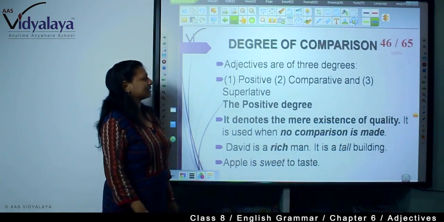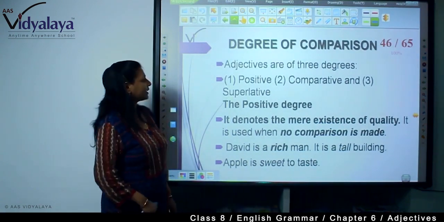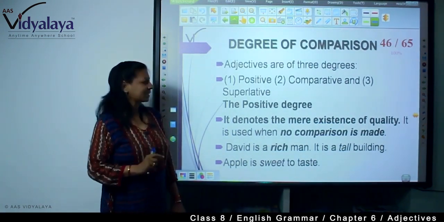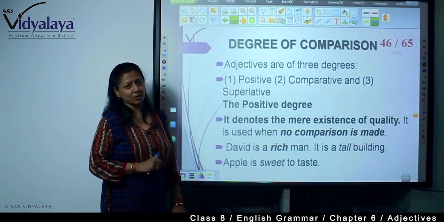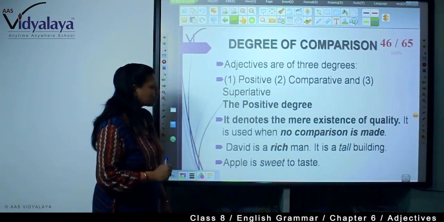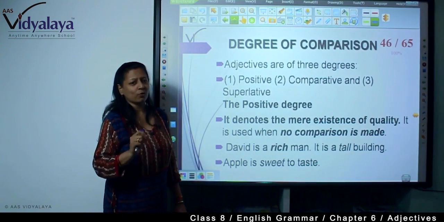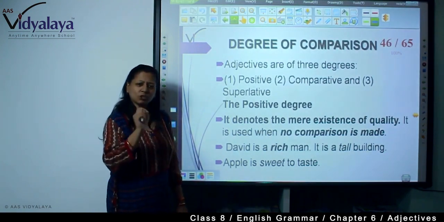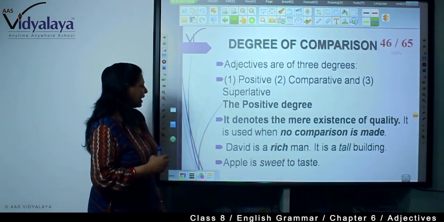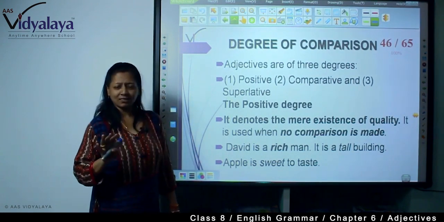What is a degree of comparison? Adjectives are of 3 degrees: positive, comparative and superlative. What is the positive degree? It denotes the mere existence of quality. What the quality is, it shows that quality only. It is used when no comparison is made.